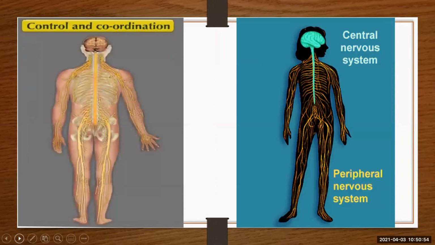In humans, control and coordination take place through the nervous system and endocrine system. Here you can see the nervous system. The nervous system consists of nerve fibers and nerve cells which transmit nerve impulses between different parts of the body. These impulses are transported from the brain to each part of the body and from each part of the body to the brain.